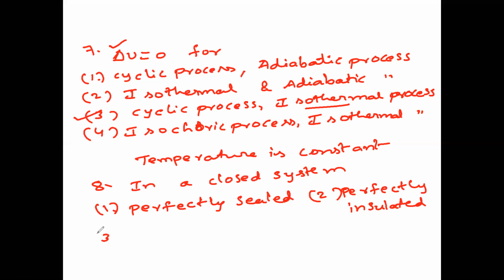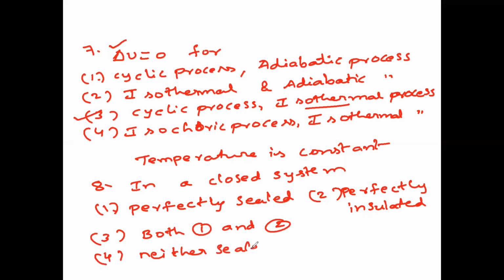Option 3, both 1 and 2. And fourth option, neither sealed nor insulated.